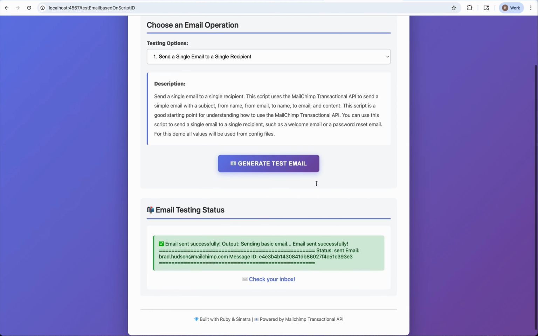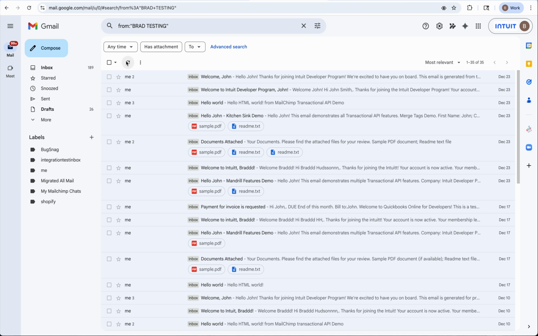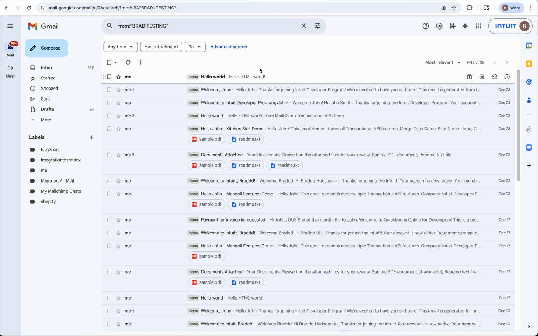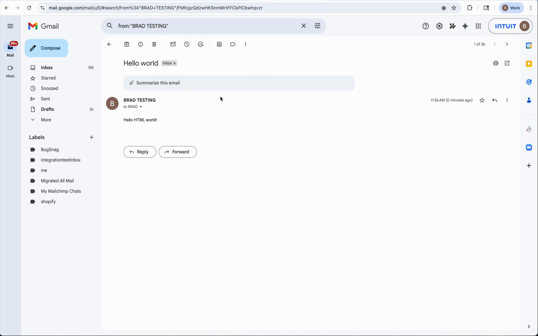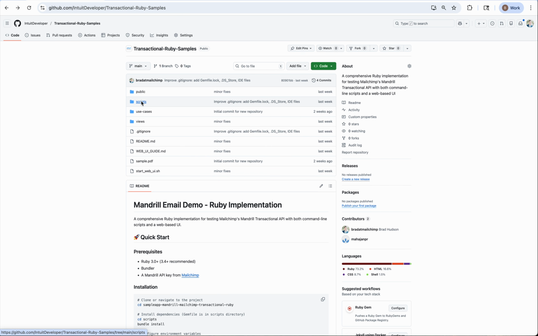So let's go ahead and send to a single recipient. Down here, I've configured it to send to my email address, and I'm getting a success status. Then we'll navigate over to my inbox, and boom, right here we'll see that I got this hello HTML world. Okay, so now let's take a quick look at the code that ran that.